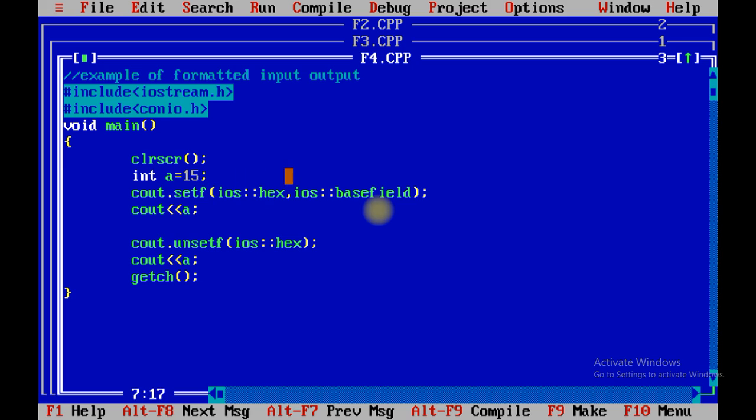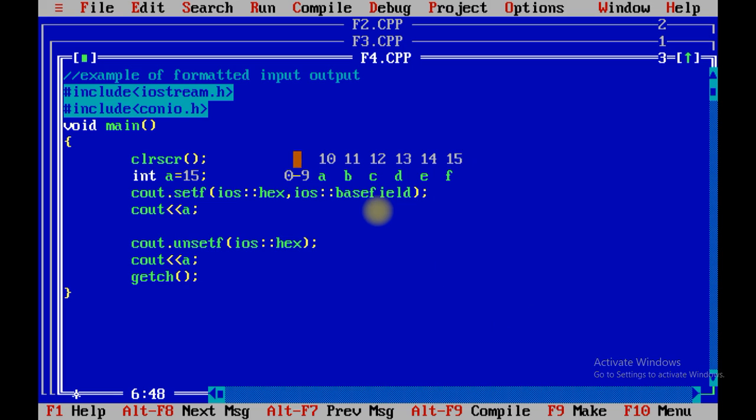Now what is a hexadecimal number? It represents 0 to 9, then A, B, C, D, E and F. A means 10, B means 11, C means 12, D means 13, E means 14 and F means 15.